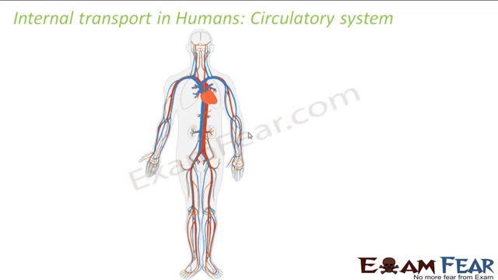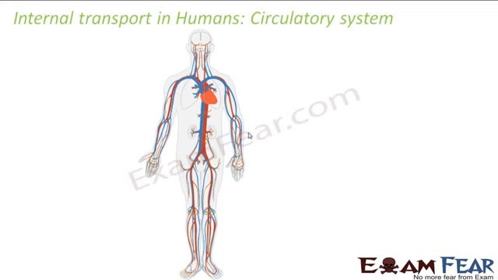So there are some waste products also. So they do not want to keep the waste products. So each cell needs all the good things, and they also want to get rid of all the bad things. So the good things as well as the bad things both are transported by means of some fluids. So the movement of these fluids throughout the body is termed as circulation, and that is why this system is known as the circulatory system.